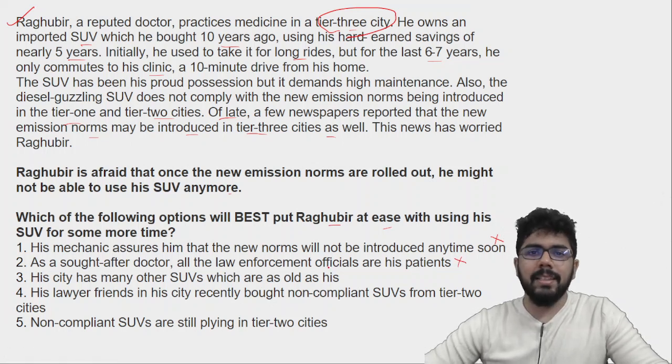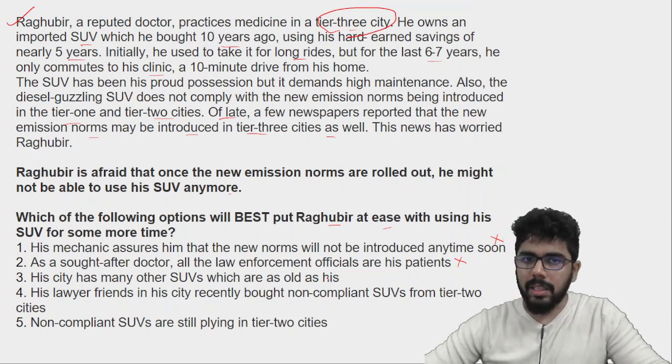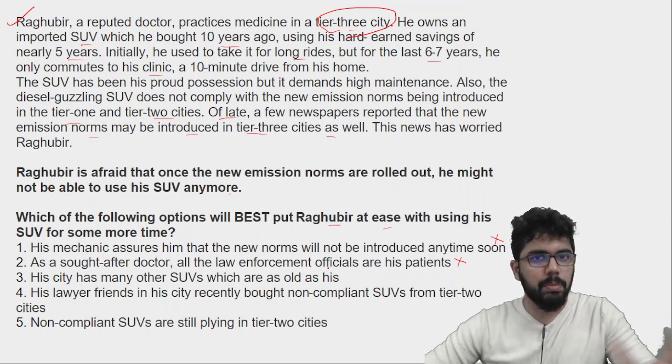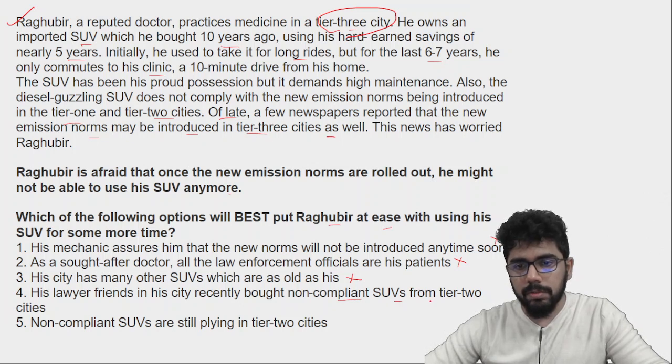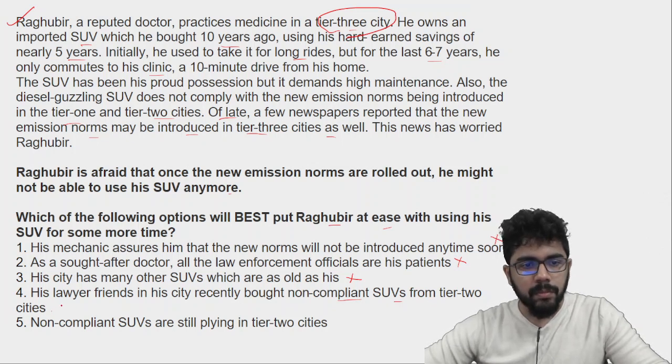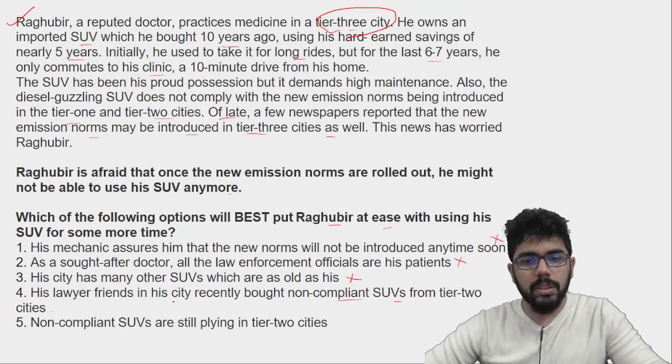And there's no guarantee that this should happen. The city has many other SUVs which are as old as his. That doesn't necessarily mean that उनके लिए कोई special permission निकलेगा. His lawyer friends in his city recently bought non-compliant SUVs from tier 2 cities.